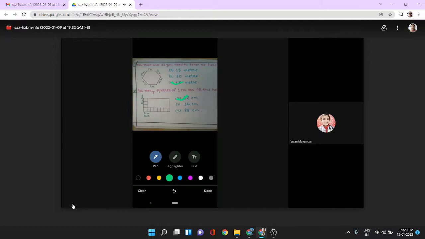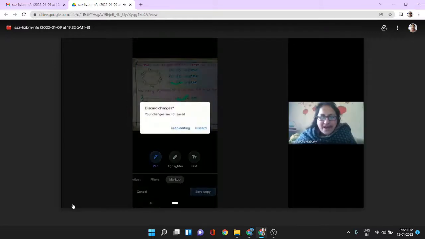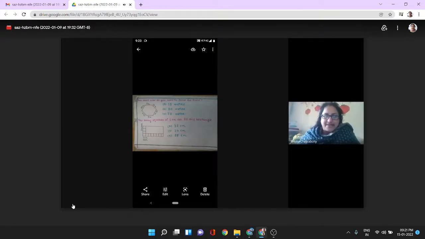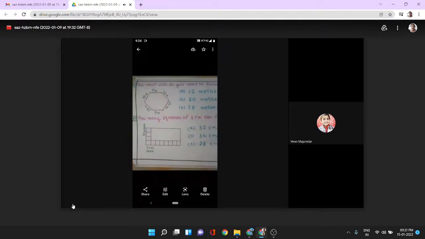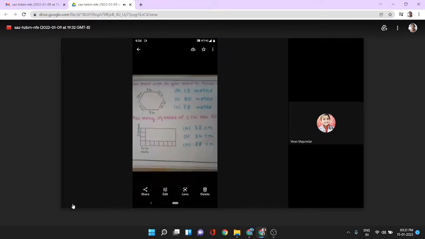32 centimeter is the right answer. Now how could you get this? How could you get this, Vivan? Can you explain? Let Vivan explain this. Ma'am, I looked at the bottom: there will be 1 2 3 4 5 6 7 8 squares, and on the side there are 4. So 4 4 are 12.